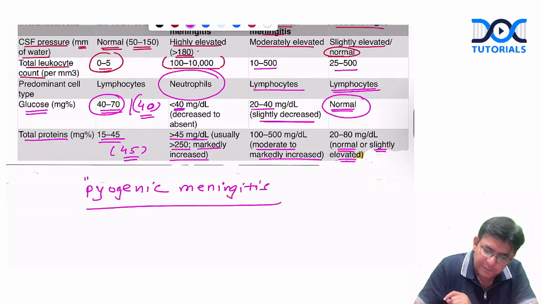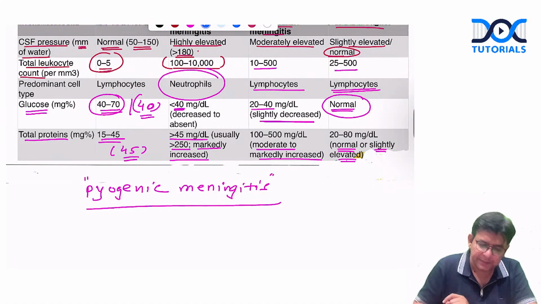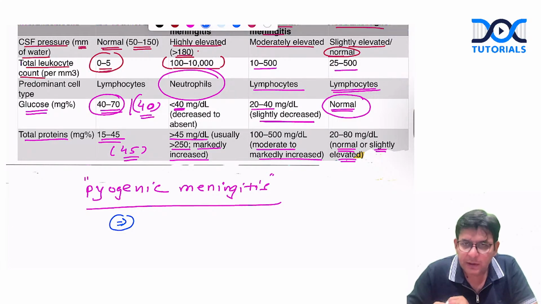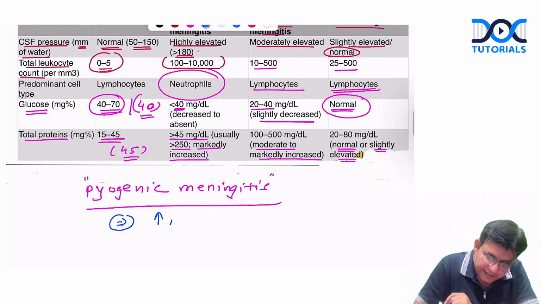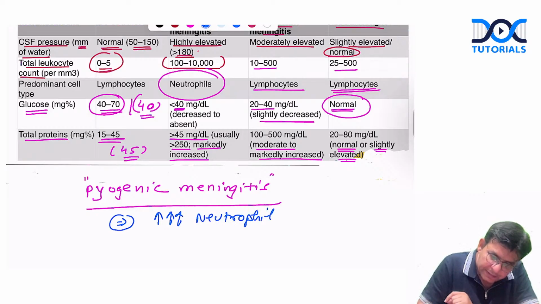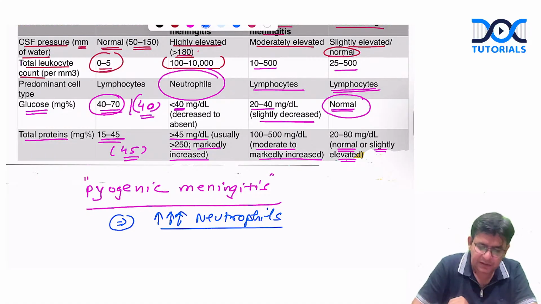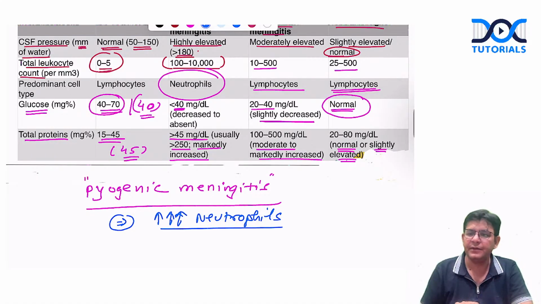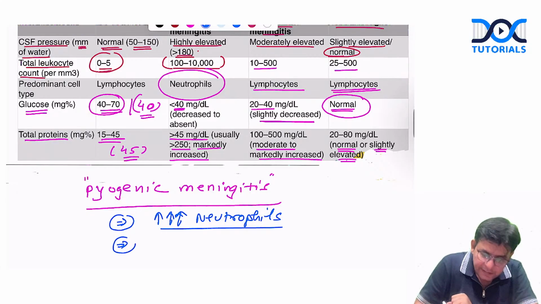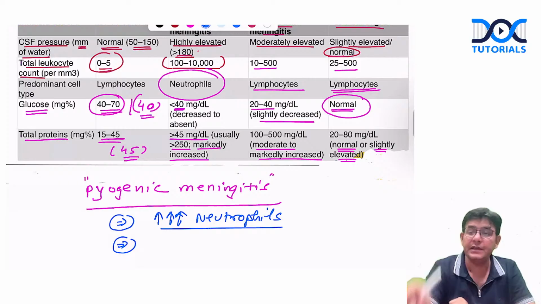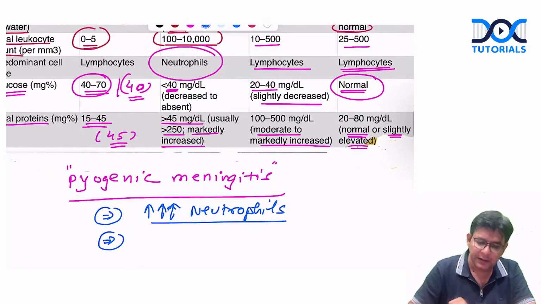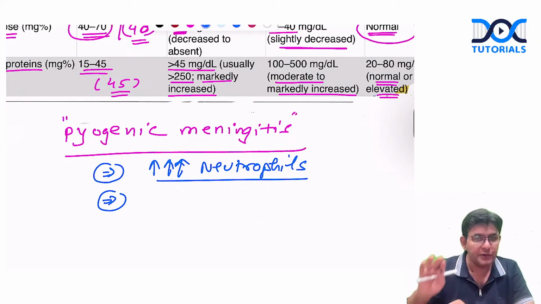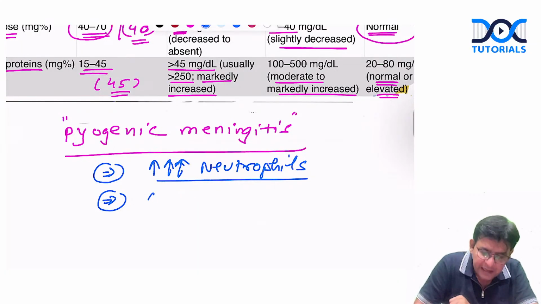In the case of pyogenic meningitis, what happens to the count of the leukocytes? Obviously you will get the neutrophils, and they are markedly increased. That is one of the things. Whosoever is there in the chat box, they should also try here that in pyogenic meningitis the neutrophils are markedly increased. Now, if I ask you guys, what about the CSF glucose?